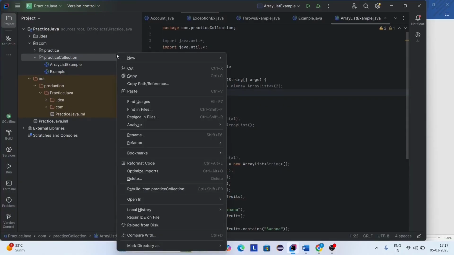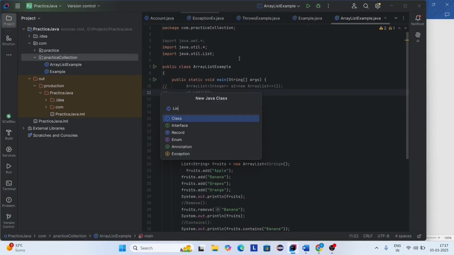Okay. Now I'm going to create a new class. Class name as LinkedListExample.